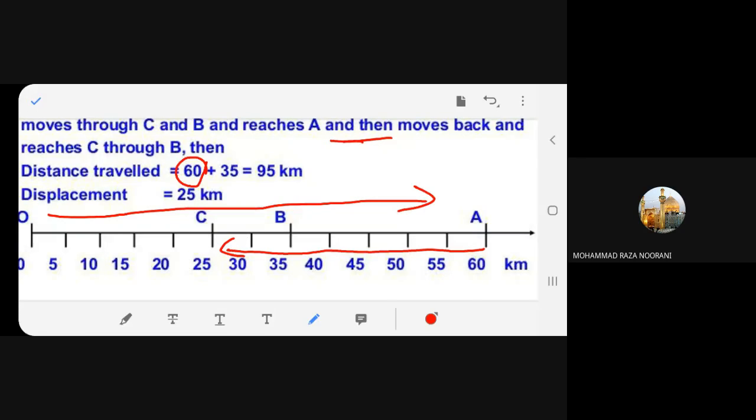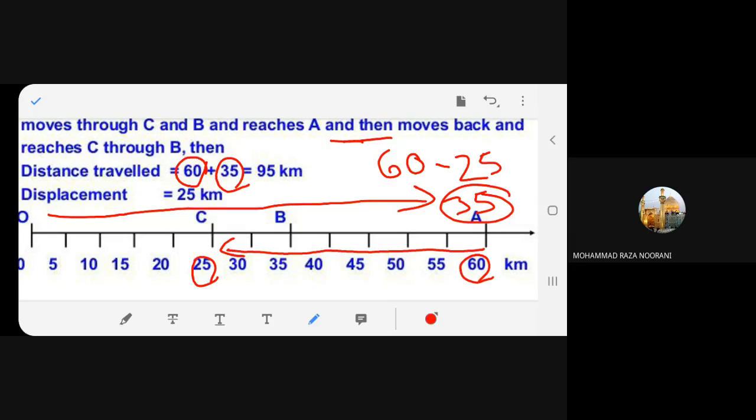What happens? Now, what is this distance? This distance will be 60 minus, how much is it, beta? 25. How much is C? 25. So 60 minus 25 is how much? 35. Yes or no? This is 60 and this is 25. So 60 minus 25 becomes 35. You agree?